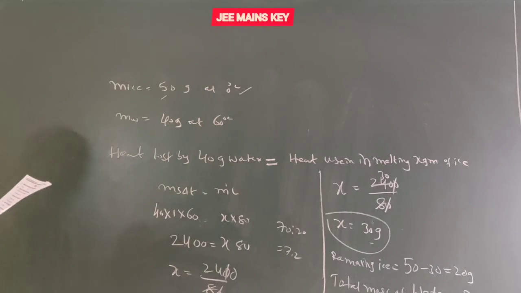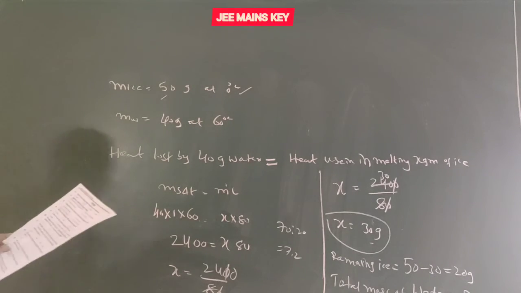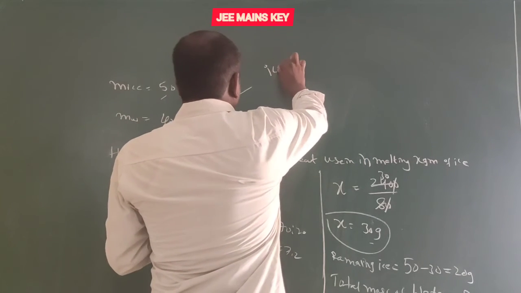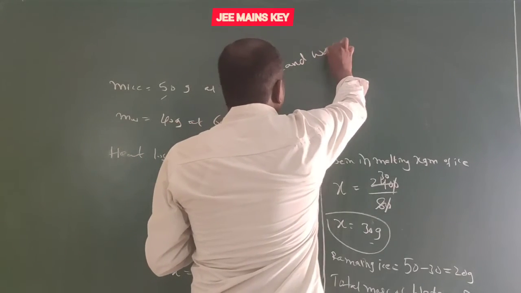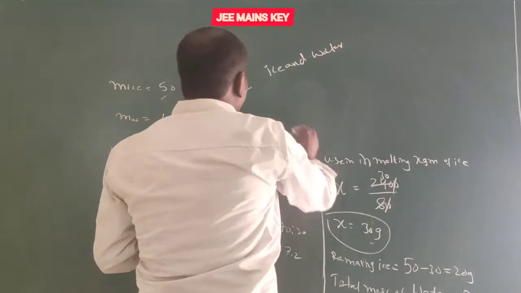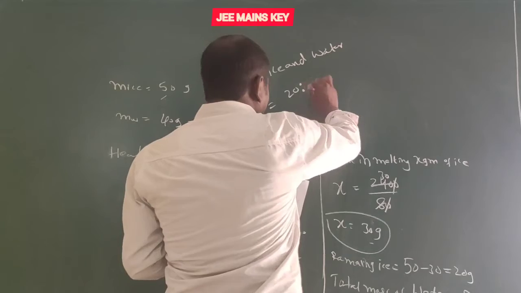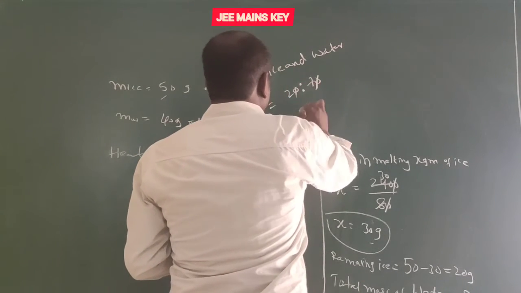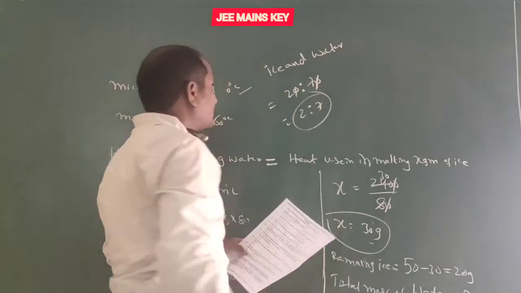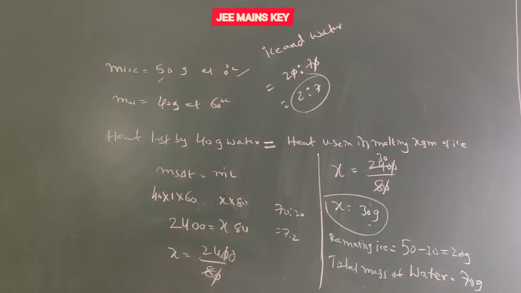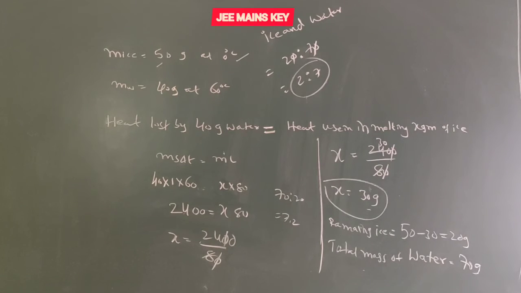Now the ratio between remaining ice and water. The ratio between ice and water is the mass of the ice, 20 grams, to 70. Cancel the zeros, that equals 2 is to 7. The ratio between ice and water is 2 is to 7.